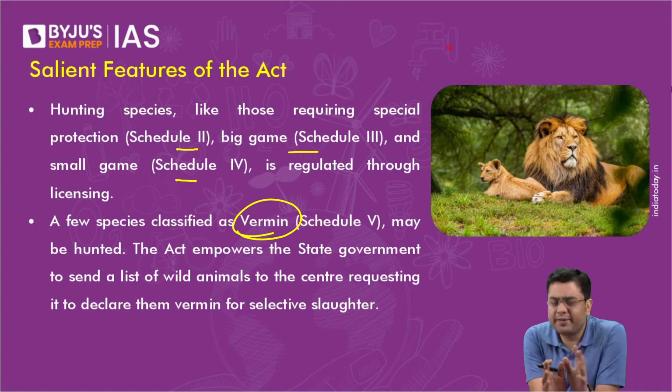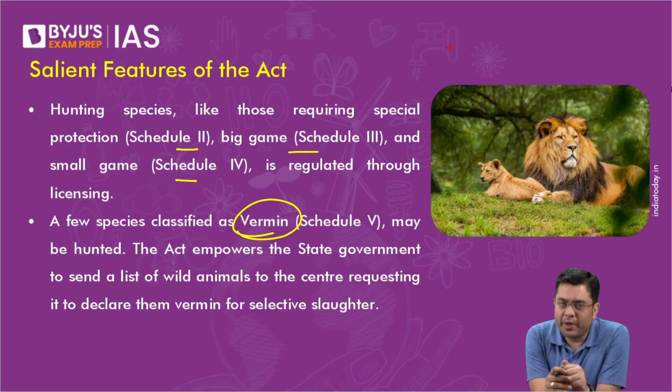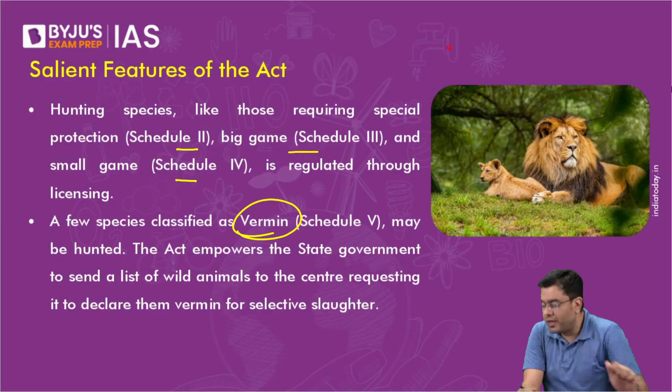For example, let's suppose some kind of monkeys are declared as vermins in Himachal. Now, that does not mean that you can hunt the monkey species anywhere and everywhere. You go to Mathura and start hunting the monkeys. No, you cannot do that. You will be punished as a result of that. So only those species which in a certain area for a certain time period are declared as vermins, only in those areas can you carry out the controlled culling of them.